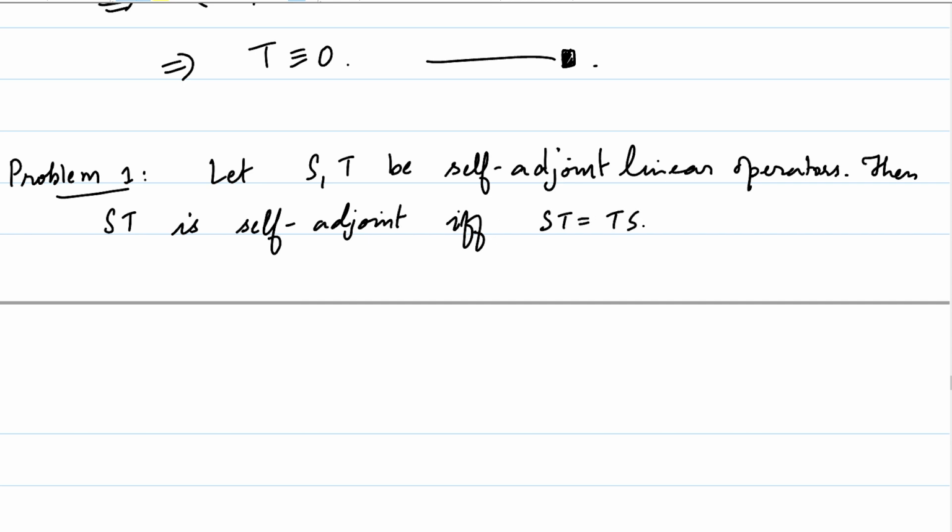So let's see, this is a proof. Suppose ST is self-adjoint.